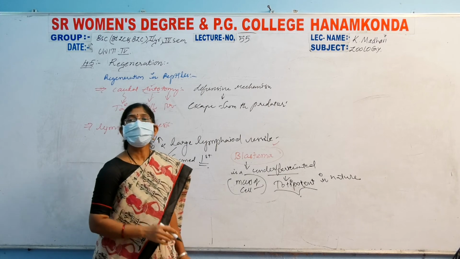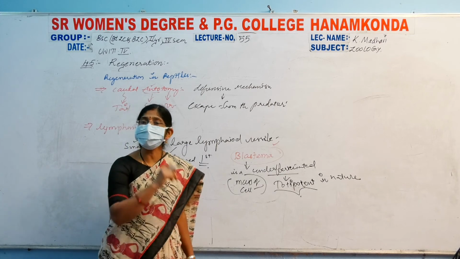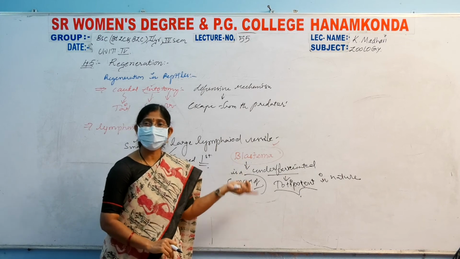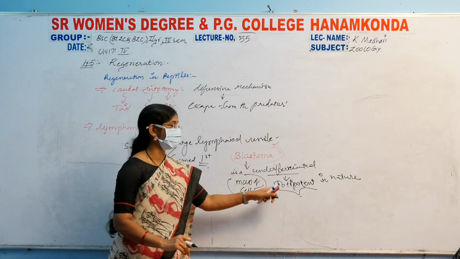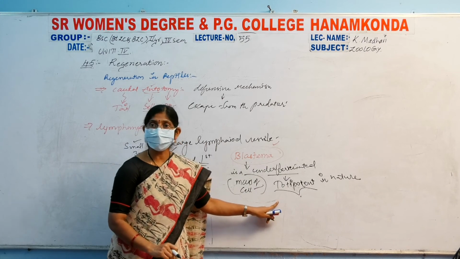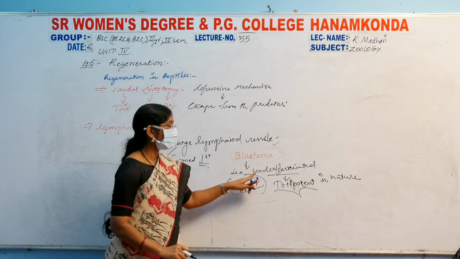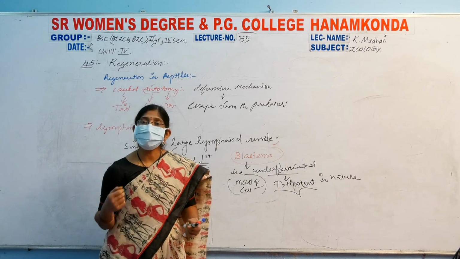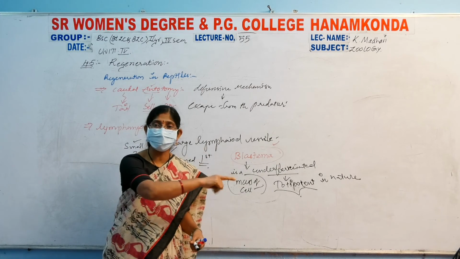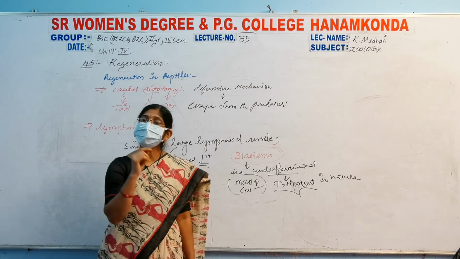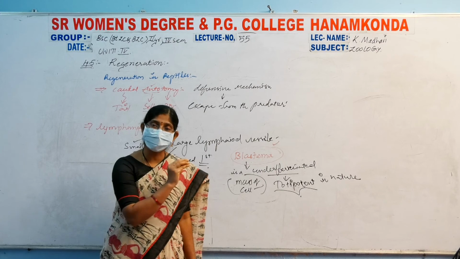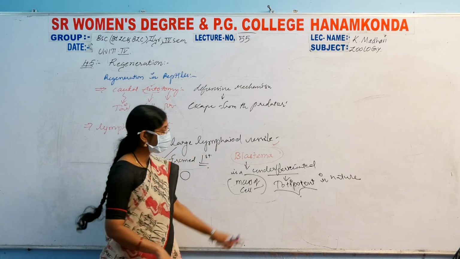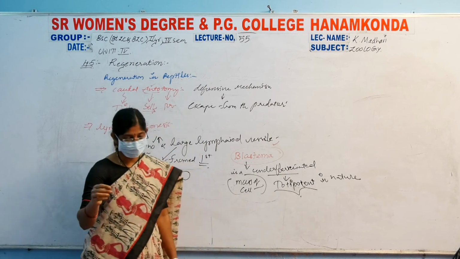Totipotent means the cells which have the capability of reproducing whichever body part is lost. That's why we call them undifferentiated. If a limb is lost, the limb can be produced by these totipotent cells. If the tail is lost, the cells form at the tail region and produce the new tail. This is about the blastema.